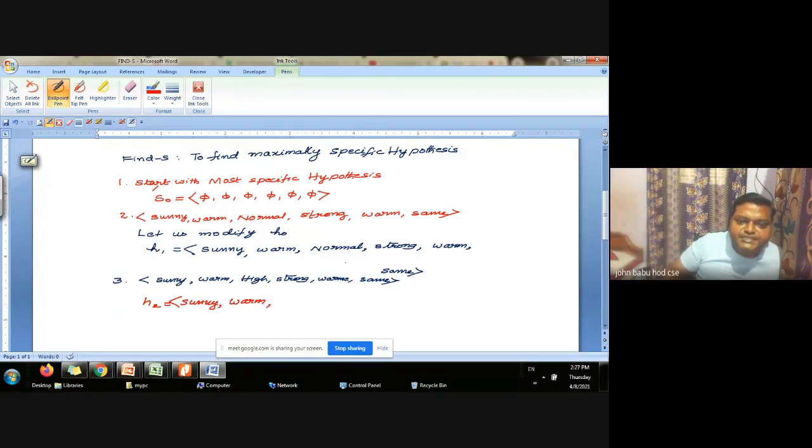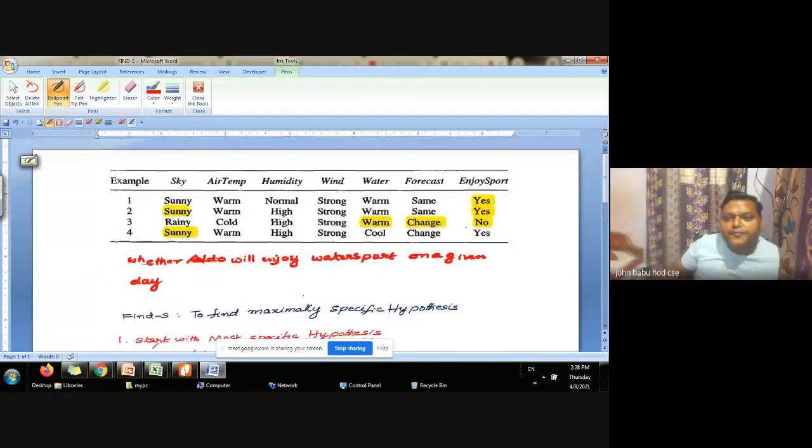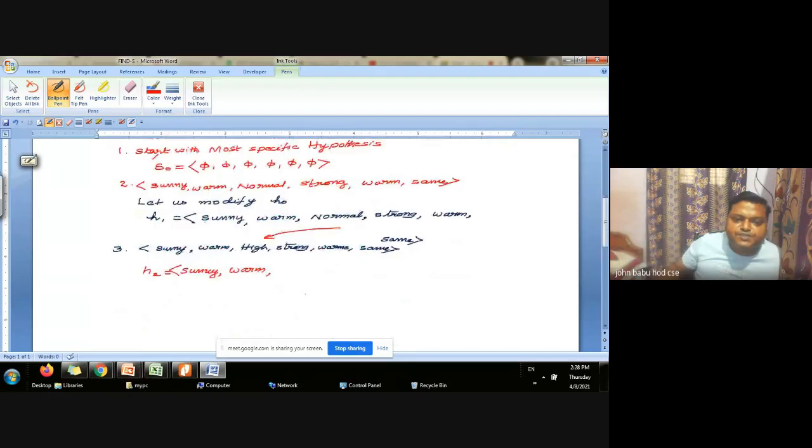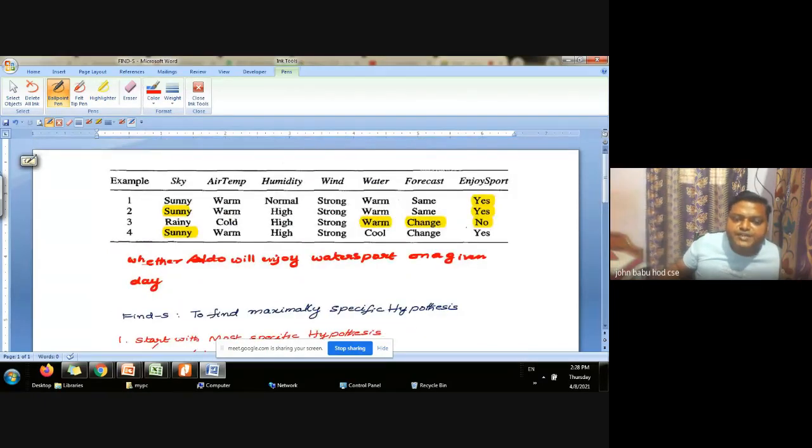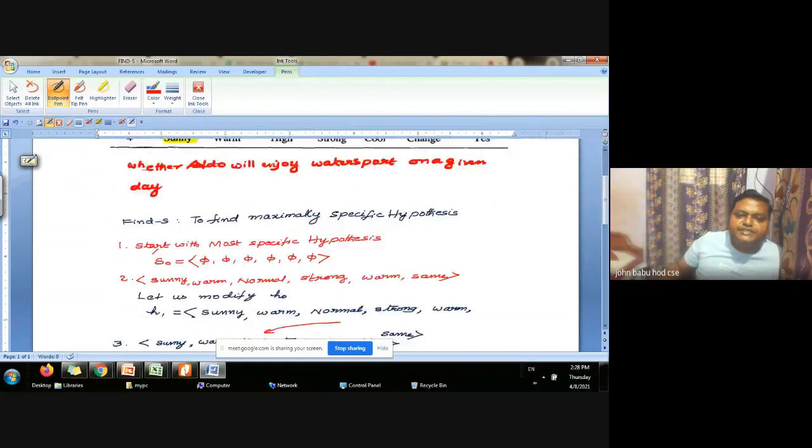Here in the third instance, when I compare normal and high, there is a mismatch. Because according to the first data, when humidity is normal, he is enjoying. According to the second example, when it is high, he is enjoying.